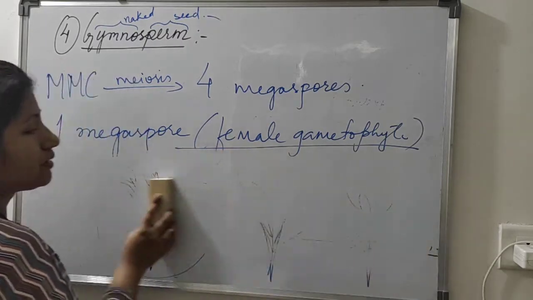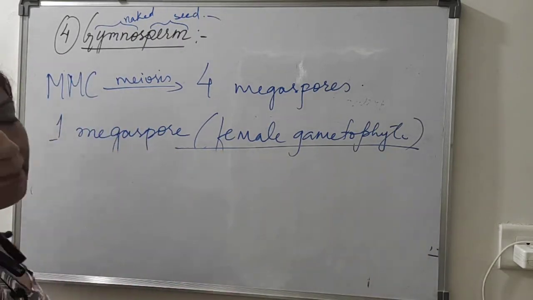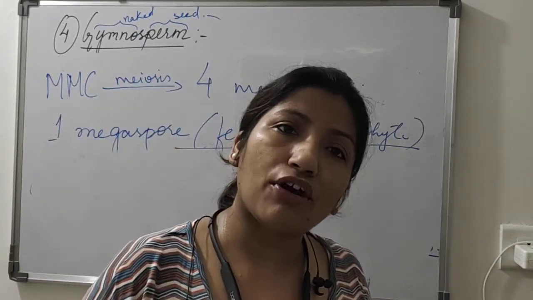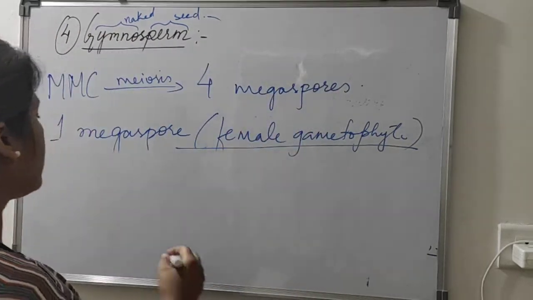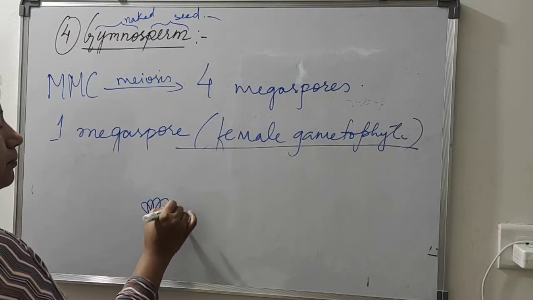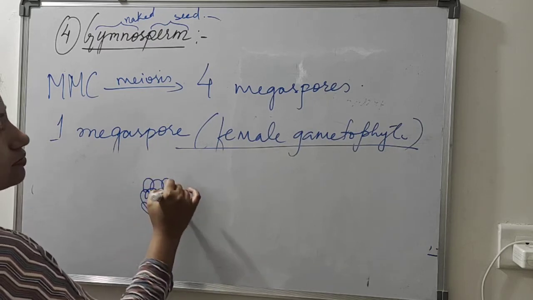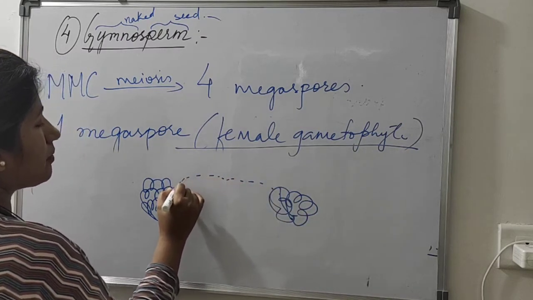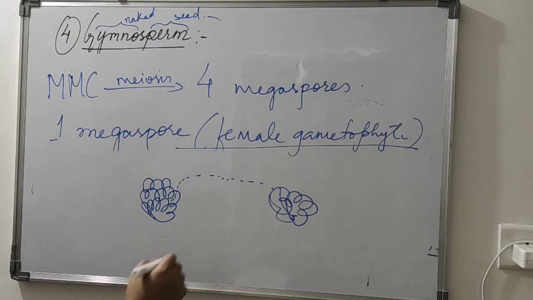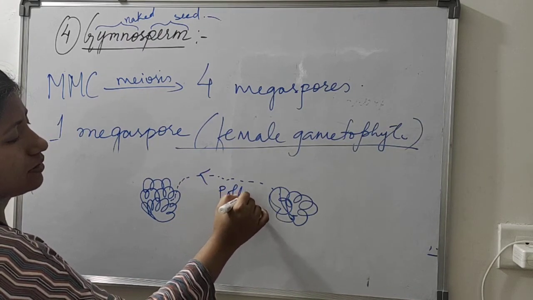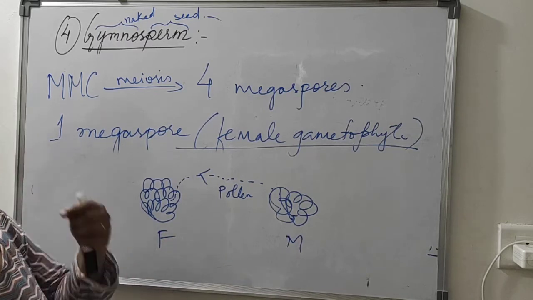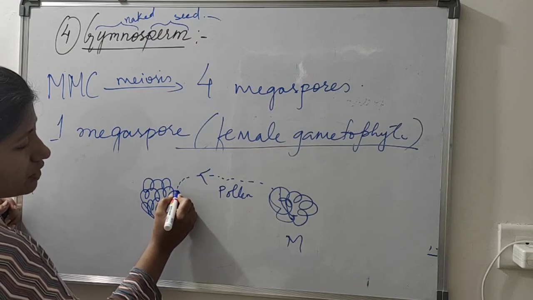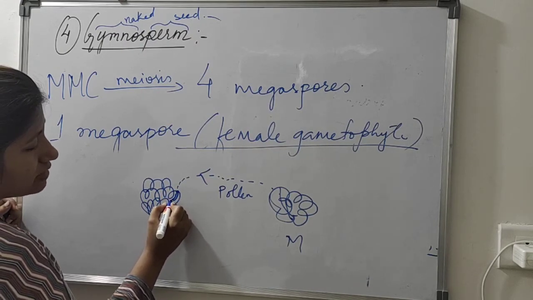So the pollen grain is released from the male cone. From the male cone, the pollen will be released into the air and come in contact with the opening of the ovule. Here is the female cone and here is the male cone. The male cone will release the pollen and it will come in contact with the ovule. The pollen will reach the ovule and germinate. A pollen tube will form, and here is the egg, suppose.